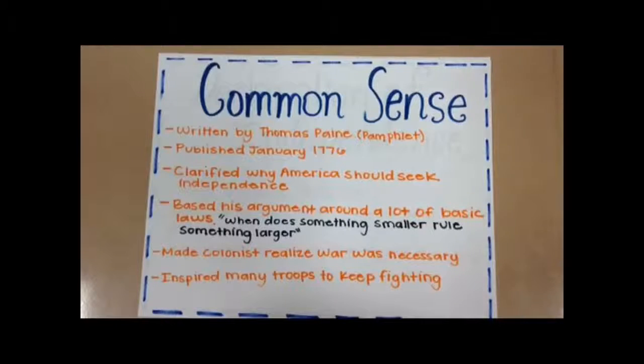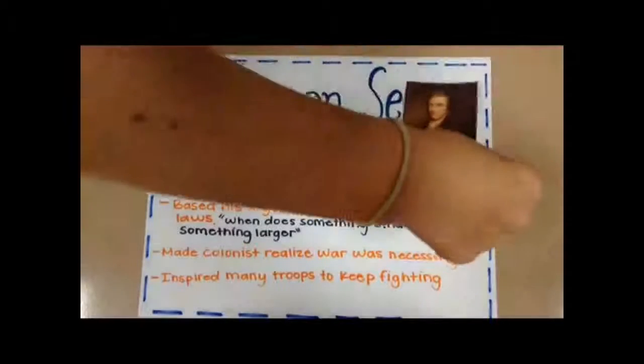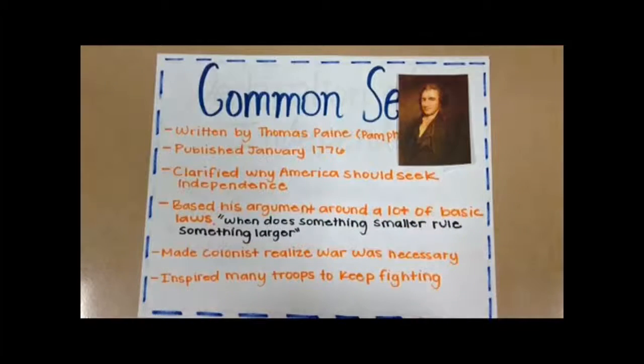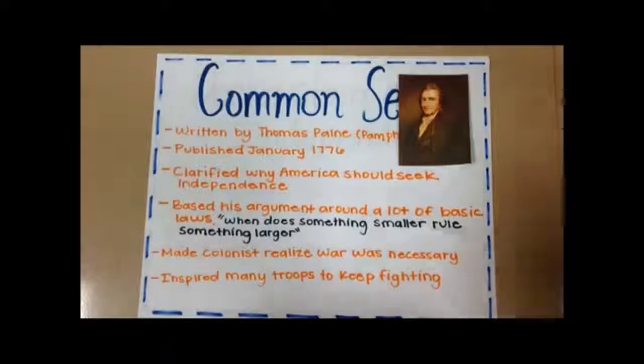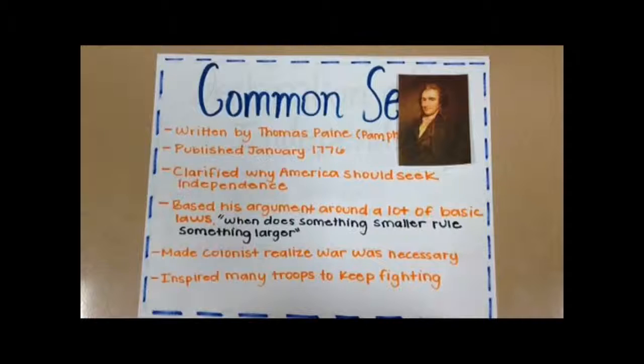Not long after, Thomas Paine's pamphlet Common Sense came out. At the time of its publication in January 1776, the goal of independence had not been decided upon. Independence from England was just one of many ideas or goals for fighting. Paine clarified why America should seek independence. He based his argument around a lot of natural laws that seemed to be common sense ideas, like, in the natural world, how does something smaller rule something larger?